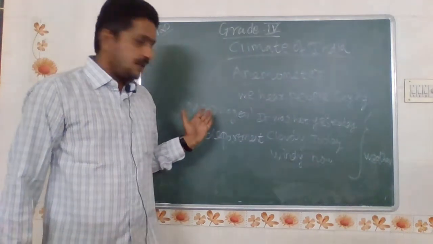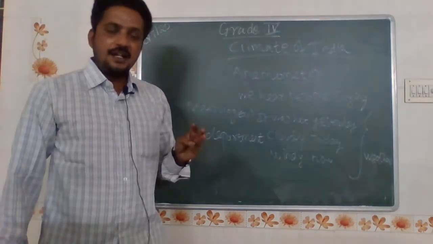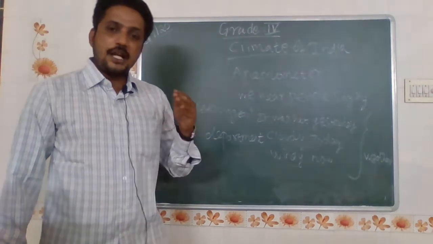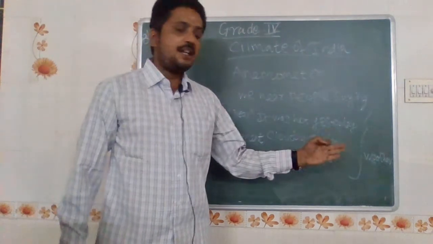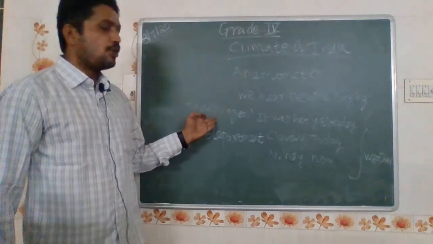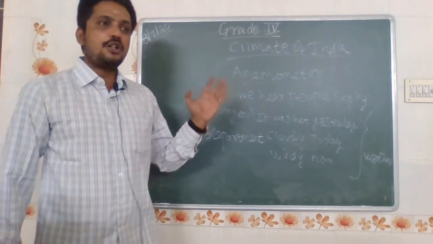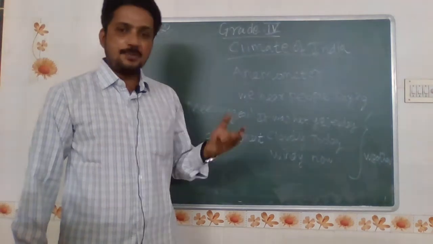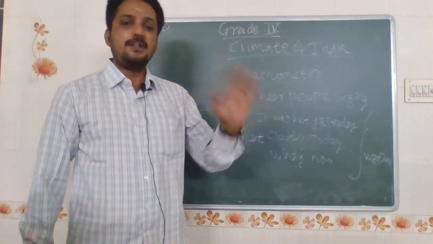It gives information on what the weather is today, whether it is rain, whether it is very hot, whether it is cloudy, whether a cyclone will form, whatever it may be. The weather conditions up to date are followed by the meteorological department. The department informs the government, and the government informs the people that if heavy rainfall occurs, the people living near the seashores have to move to a safe place.